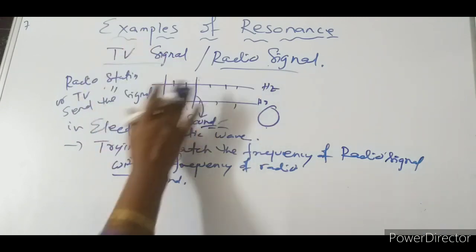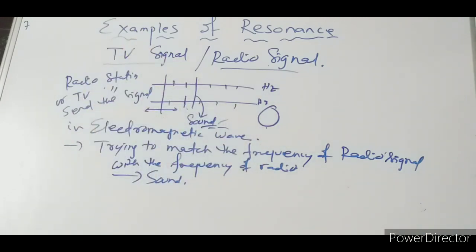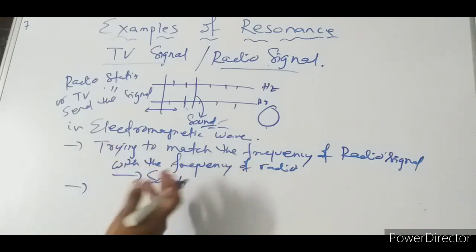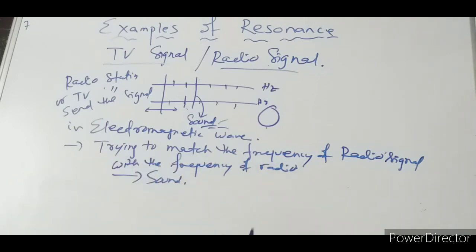These are very common questions. A question comes like this: a person is trying to match the TV signal or radio signal to get the sound. What is he trying to do? Name the phenomenon and define the phenomenon. All the cases will be like this.